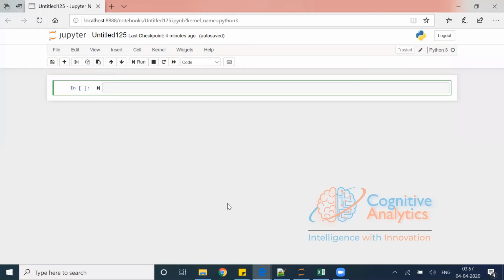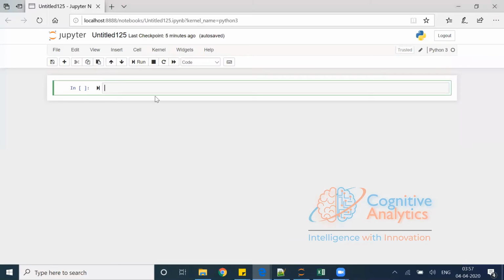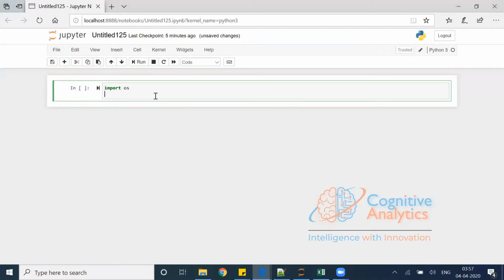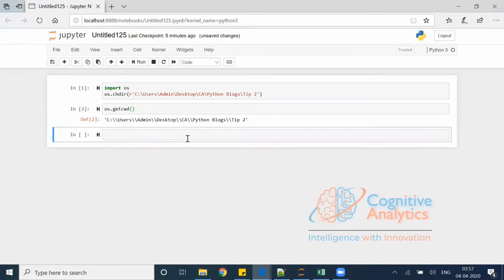I'll go to Python, and first of all, this is my working directory which I have to set. I import os, then os.chdir. I want this as my working directory. Now you can check again with os.getcwd, and you can see that this is the working directory we have.